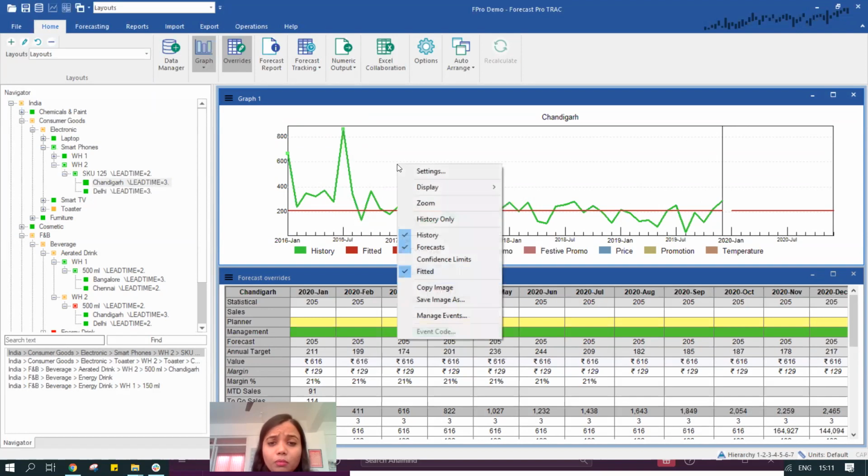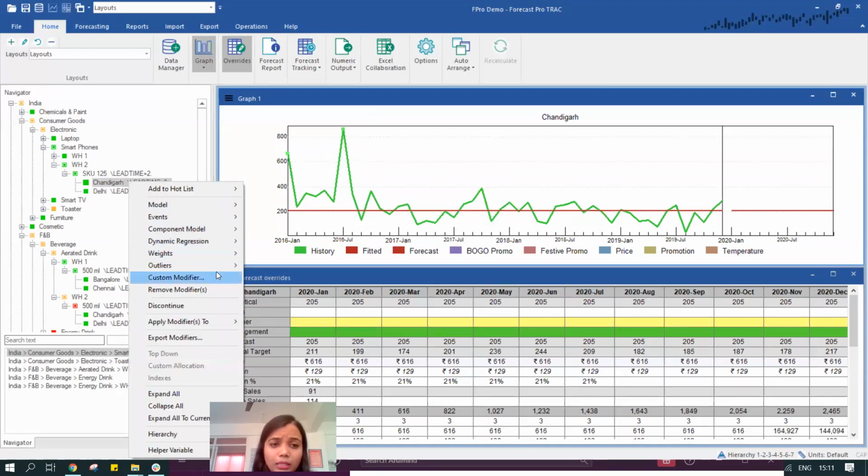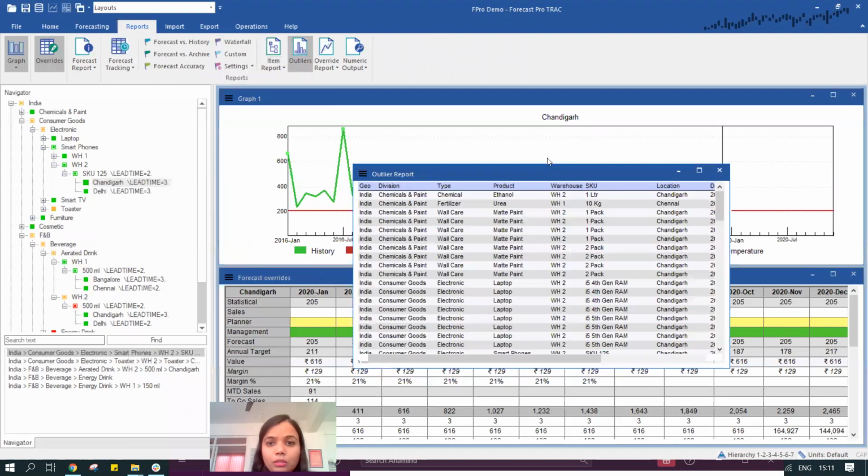So what we as a user can do is tell the system to correct it as an outlier altogether. We give that direction to the system, in which case it will smoothen out the history. It will try to determine what should have been the corrected value. And you can also see the corrected value over here.